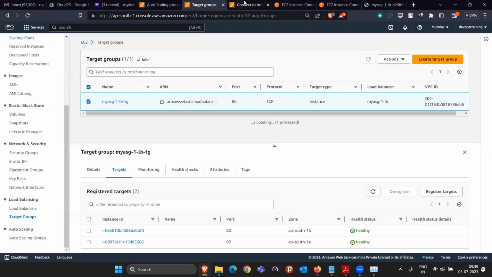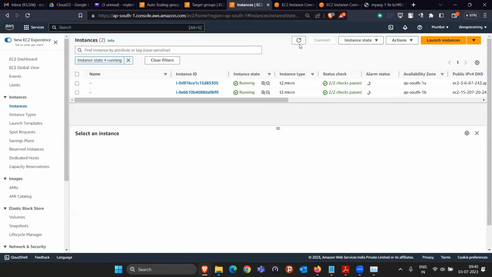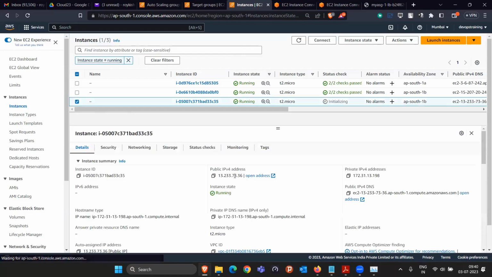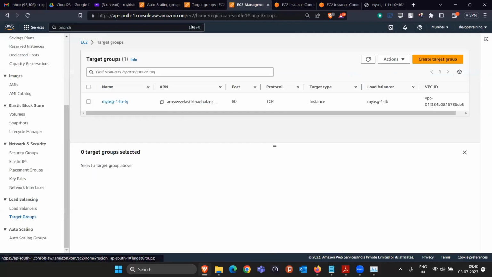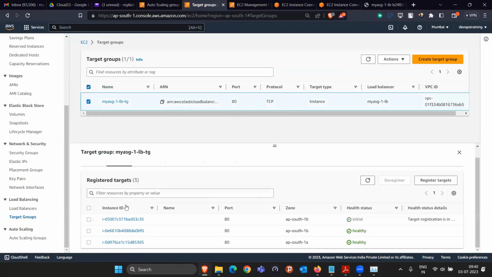It will come in the instance section also. You will see 3 instances now running, and this third one is just now added. What is the IP of this third one? 73.36 or 13.19. Come here in the target group section. Automatically, they added 1 more instance here, and currently it is initial. As soon as this becomes healthy, our load balancer will be able to transfer the traffic to this machine.